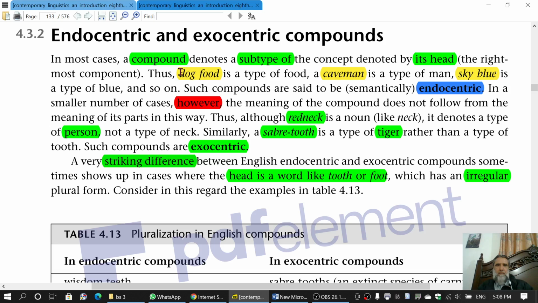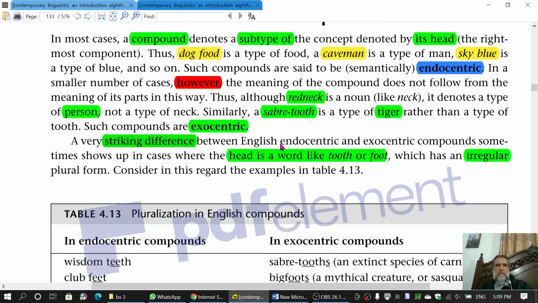The meaning of tooth is not in saber-tooth. The meaning of neck is not in redneck, because redneck means person, and saber-tooth means tiger. So therefore it is exocentric. On the other hand, in dog food, the meaning of food, which is the head, is there in the compound, dog food. So as the meaning is in the compound, it is endocentric.